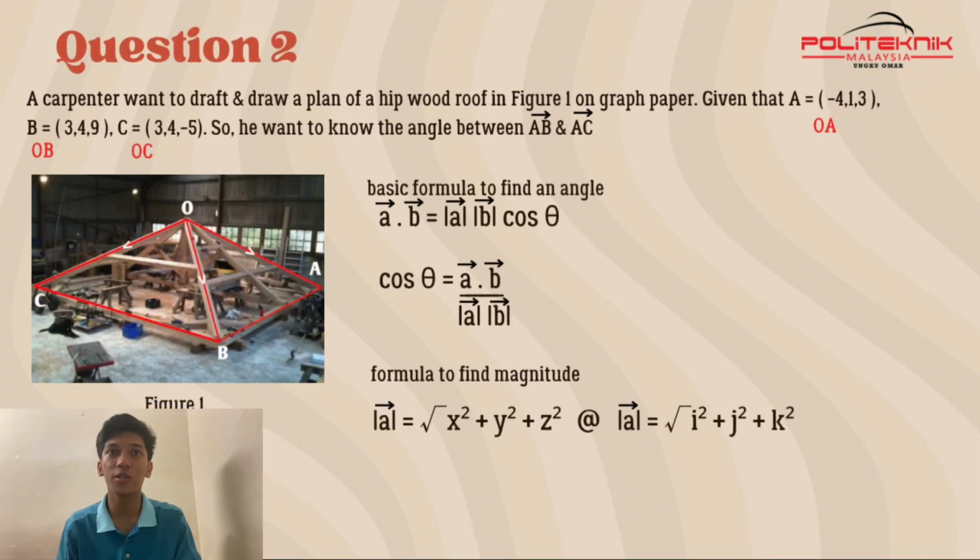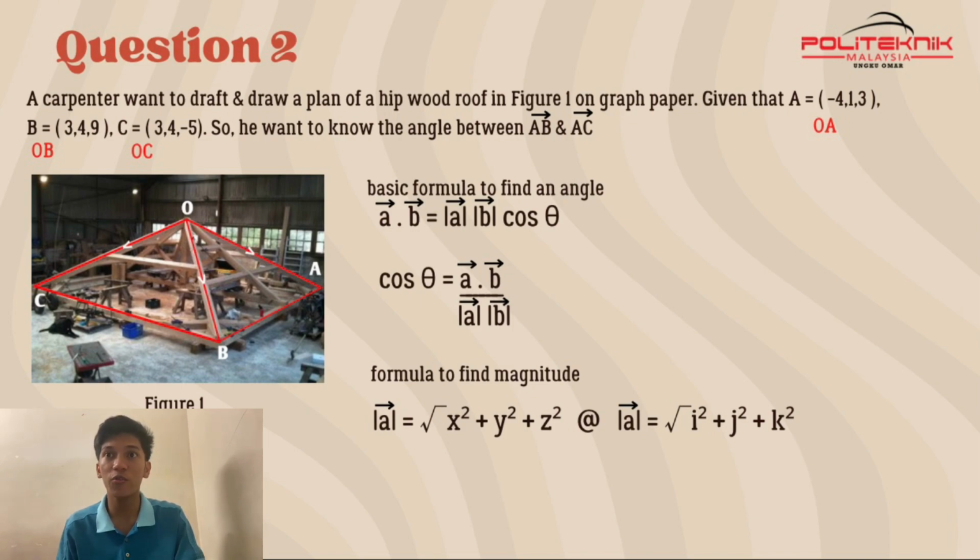A carpenter wants to draft and draw a plan of a hipped wood roof in figure 1 on graph paper. Given that A equals (-4, 1, 3), B equals (3, 4, 9) and C equals (3, 4, -5), he wants to know the angle between vector AB and vector AC.